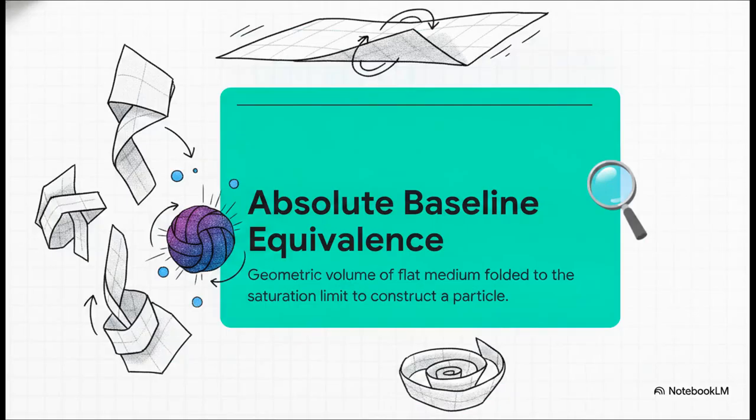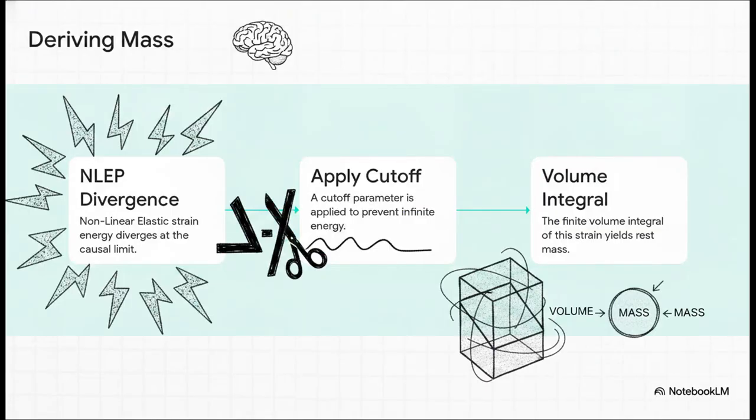Think of particle creation like folding a flat sheet of origami paper into a dense, tight knot. The mass you end up measuring is quite literally the geometric receipt for how much of that paper you used. In physics terms, this folded volume is called the absolute baseline equivalence. To calculate this for a proton, for instance, the medium has to forcefully gather exactly 1.50 × 10^-69 cubic meters of baseline space to hit a strict saturation limit. The mechanical work required to buckle that exact volume relates directly to the total structural energy, which gives us its definitive mass. And the math behind this is just brilliant.